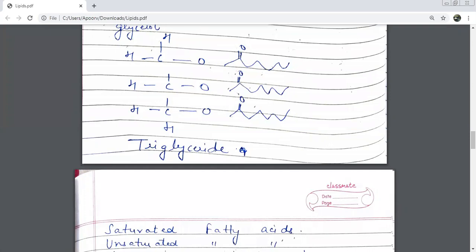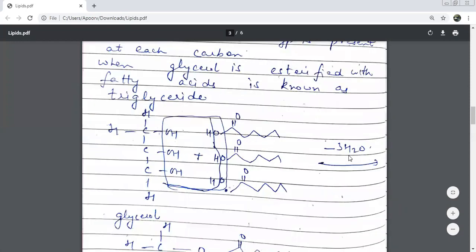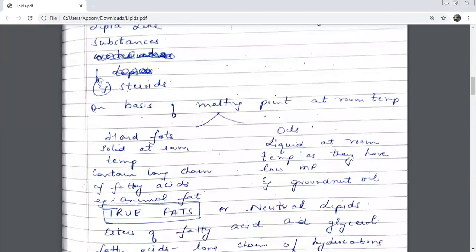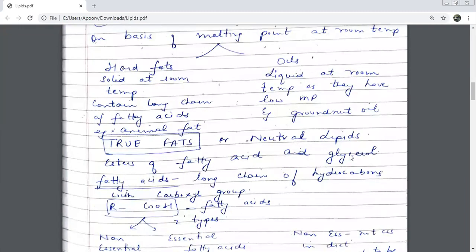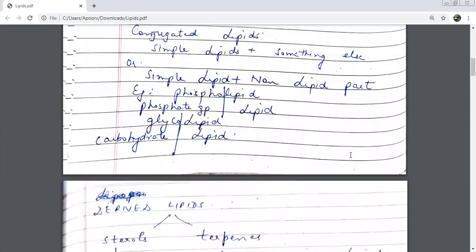Let me scroll up very quickly. I just have 1 or 2 minutes more. Let me revise it quickly with you. Glycerol is also known as, what word I told you? Tell me. Dihydroxypropane. Because it has got how many carbon atoms? 3. And how many hydroxy groups? 3. They've got 3.